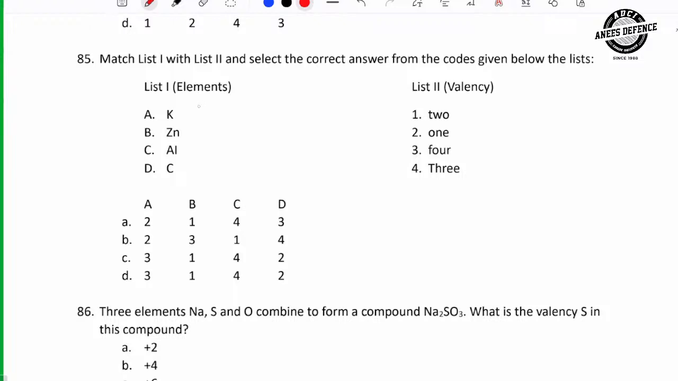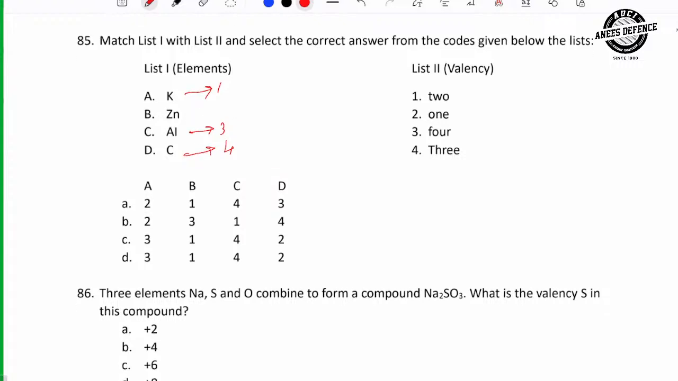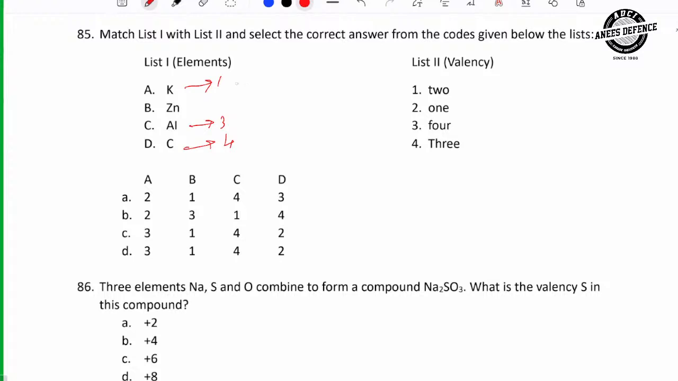What is the valency of potassium? 1. What is the valency of aluminum? 3. What is valency of carbon? 4. Zinc 2. If हमें जिंक का पता भी नहीं है, फिर भी हम ऑप्शन से कर सकते हैं. Potassium 1, right? Potassium is 2. Aluminum is 3. And carbon is 4.